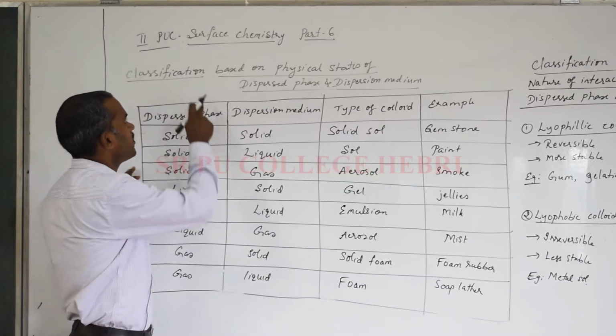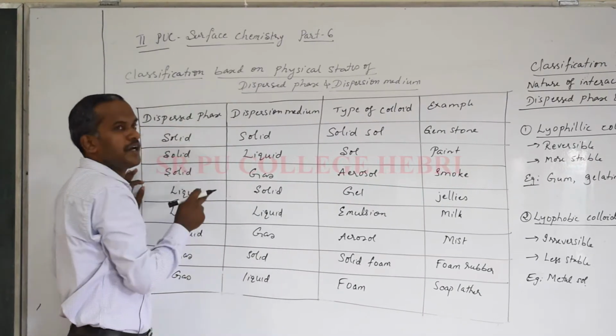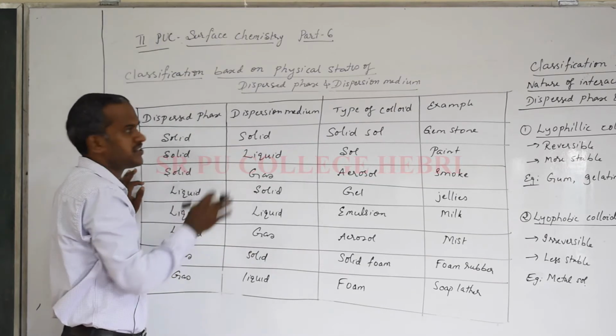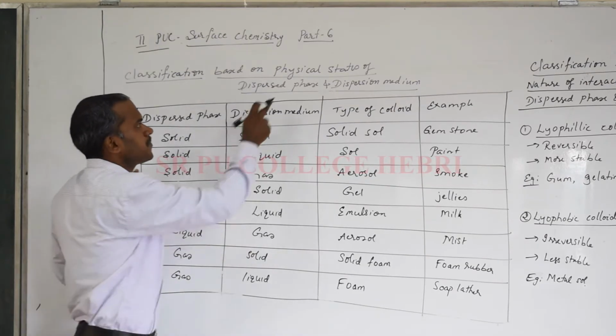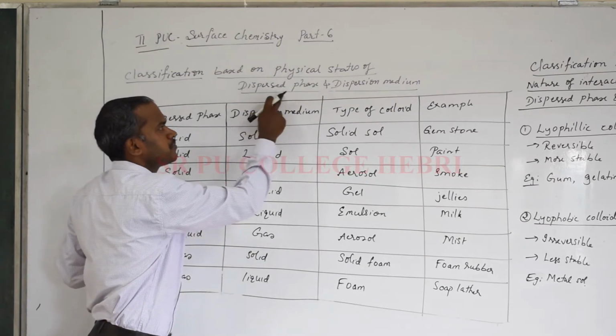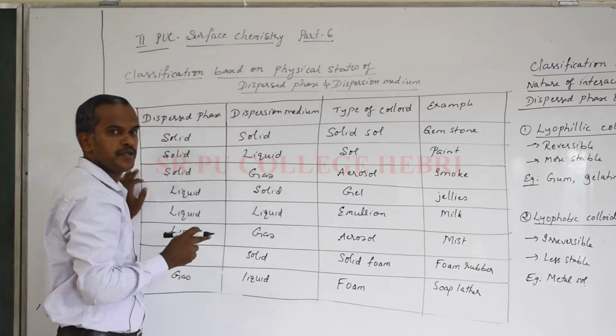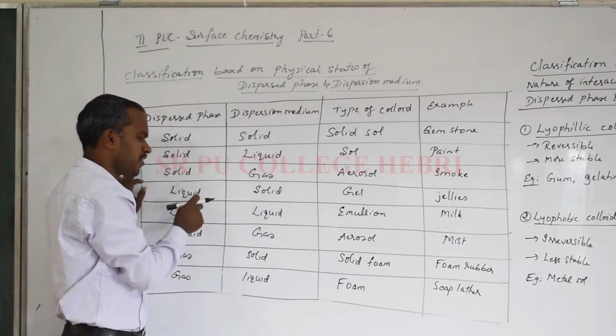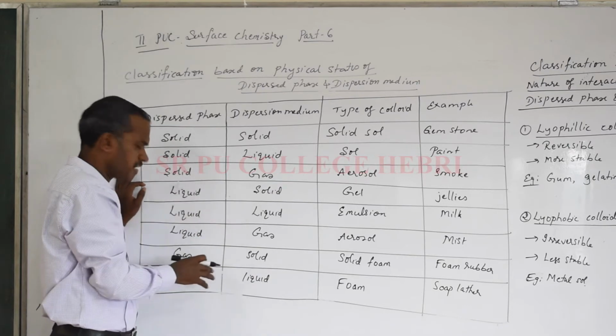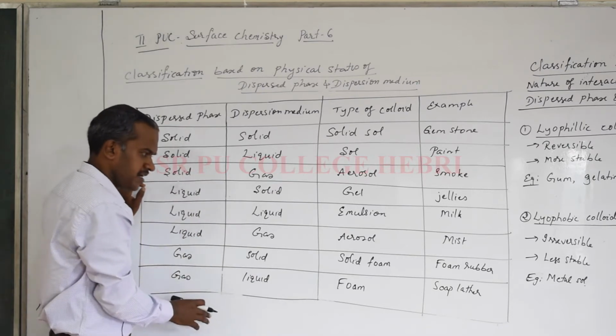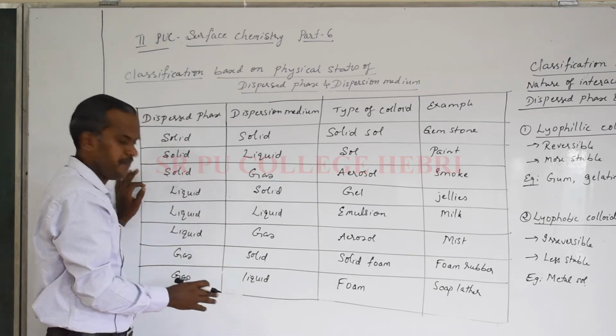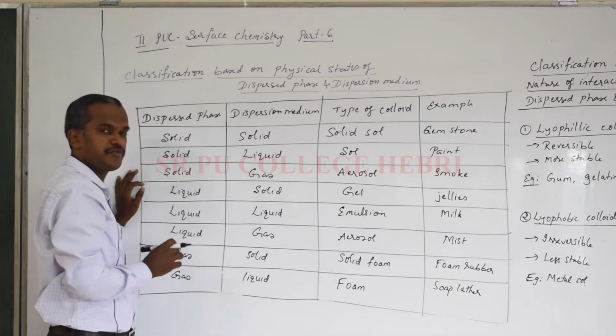Students, now let me continue with the classification of the colloids. I told you there are 3 bases for the classification. The first one is based on the physical states of dispersed phase and dispersion medium. You know there are 3 physical states, solid, liquid and gas. If you think about the different combinations, actually 9 types of colloids are possible, but I am telling only 8 types of colloids are there.